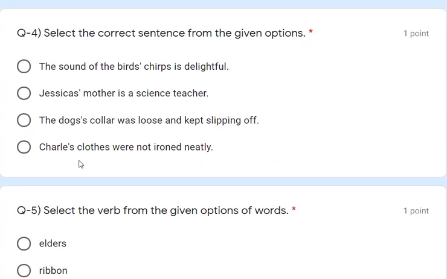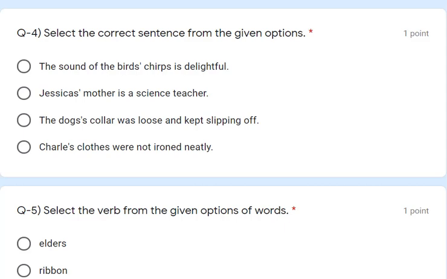Question number 4. Select the correct sentence from the given options. Here 4 sentences are given. So which one is the correct? Here you notice these are given in possessive nouns. Which form is given? Possessive noun. So when a possessive noun is there, it means we will write it with the apostrophe.